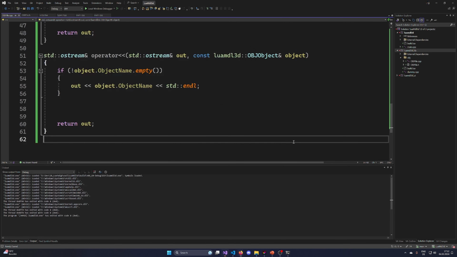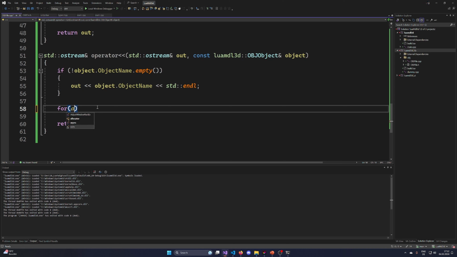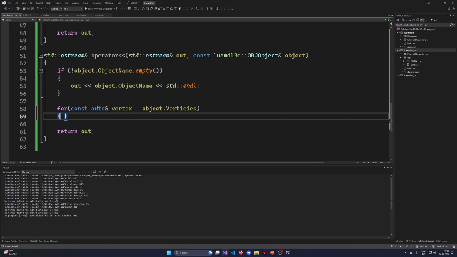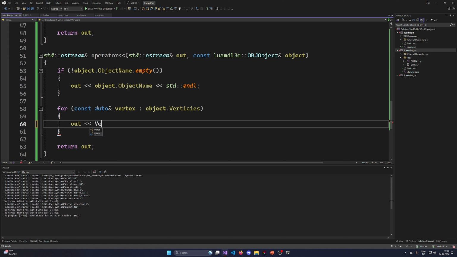Vertex, textures, normals. So for const auto reference vertex in the object vertices, I am going to output the vertex. And I think the vertex is already something that we can print. Now we can print a new line.